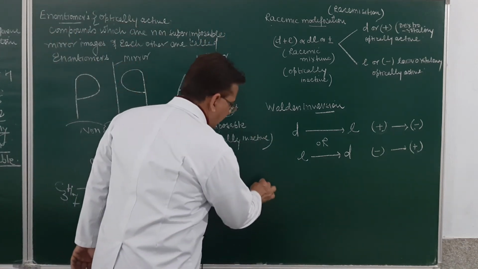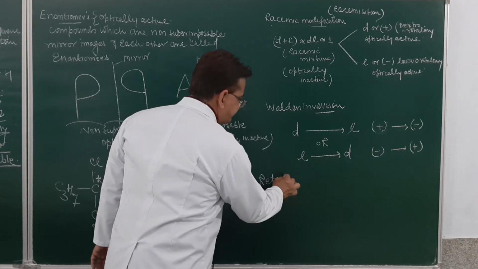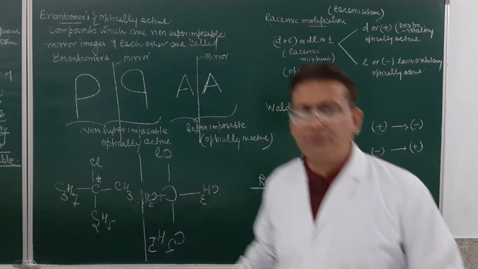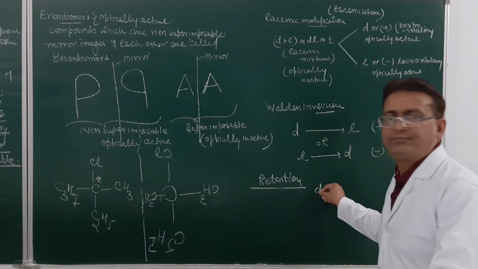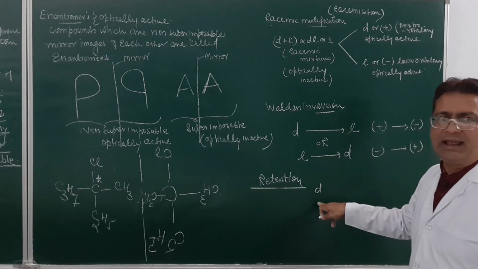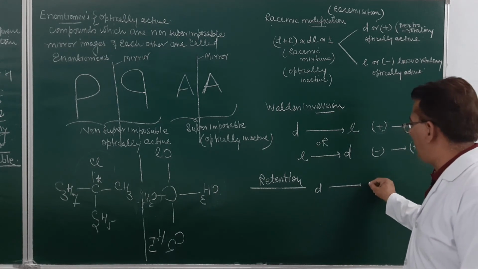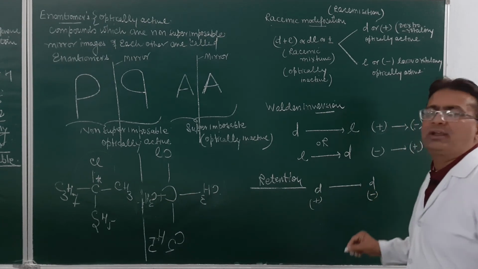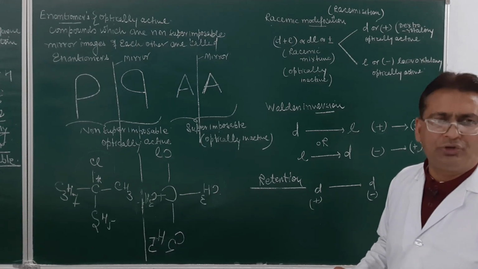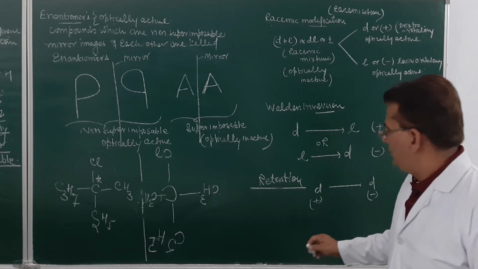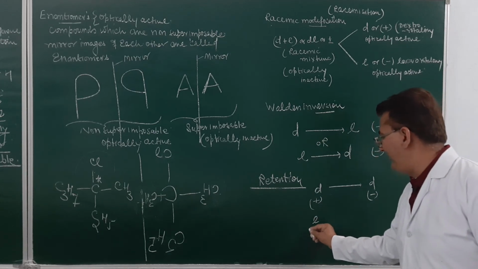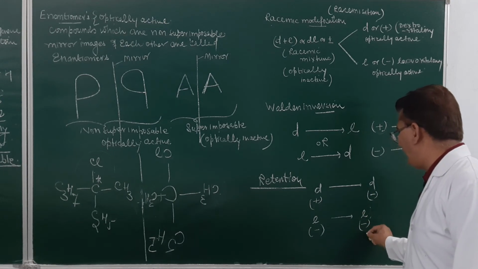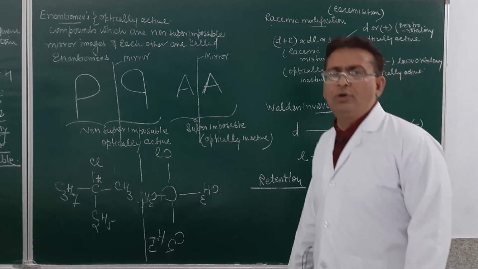And one more term, that is retention. What do I mean by retention? Suppose the substrate has D configuration, and when the attacking reagent attacks the substrate, the product also has D configuration. There is no change in configuration at the chiral center. That will be called retention of configuration. Suppose this is L at the chiral center, L means negative, and this again remains L, that is negative at the chiral center. This will be called retention of configuration.